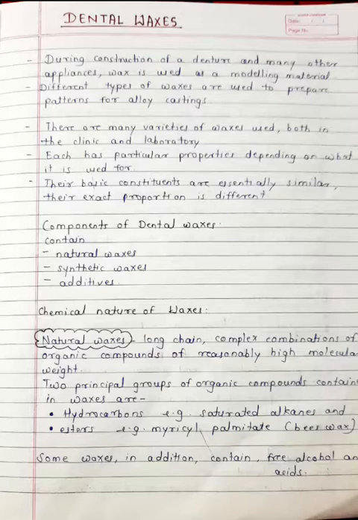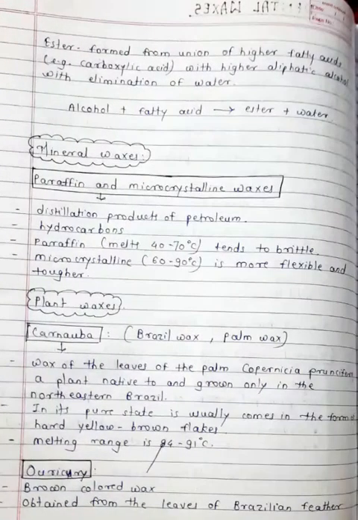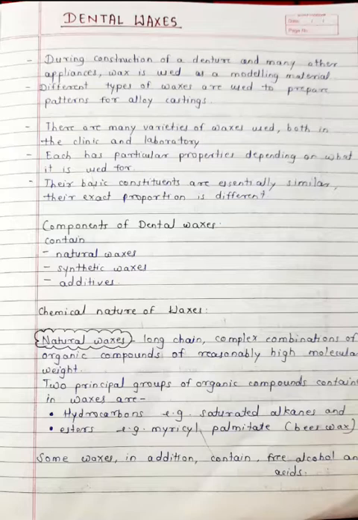So you have to remember that natural waxes are long, complex combinations of organic compounds of reasonably high molecular weight. Two principal groups are hydrocarbons and esters. Esters are formed from the union of higher fatty acids, for example carboxylic acid, with higher aliphatic alcohol with elimination of water. So we know the process of formation of ester. I will not explain it in detail.